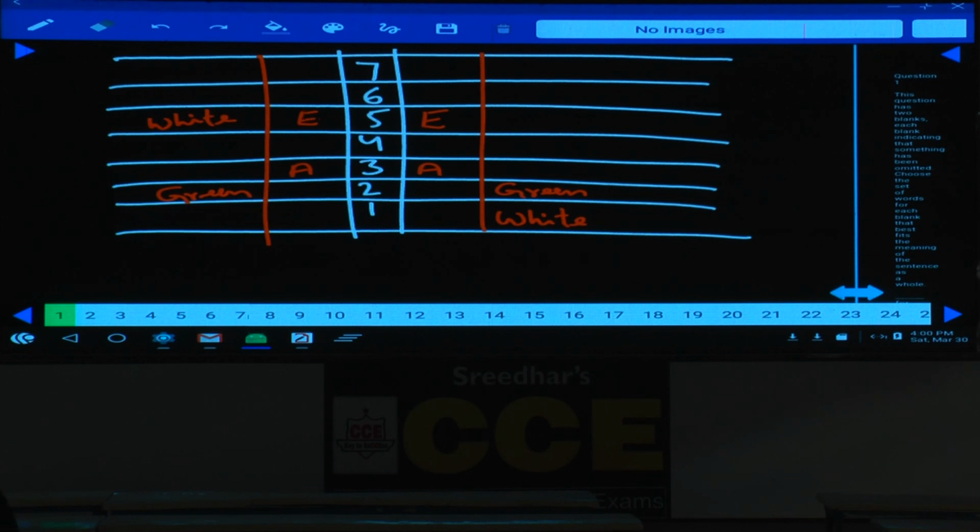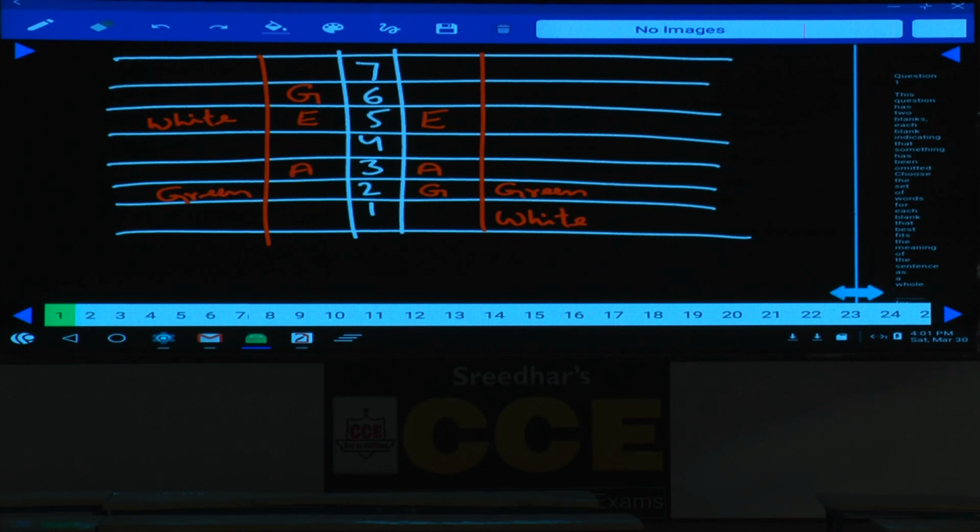Then, only one person lives between A and the one who likes white, and G lives immediately above the one who likes white. G is immediately above the one who likes white. In the first case, G must be on the 2nd floor. G lives immediately above the one who likes white, hence G must be on the 6th floor. Done with this?